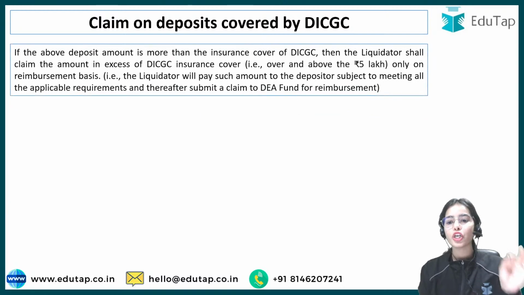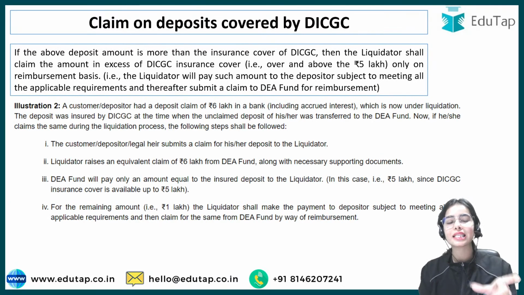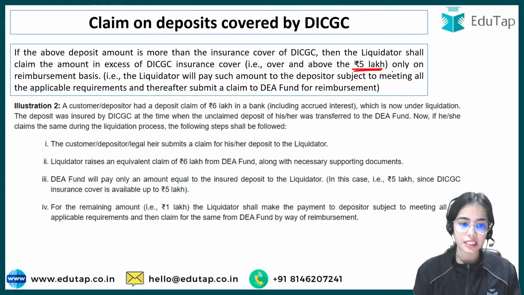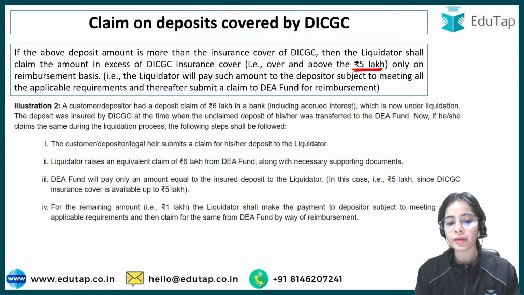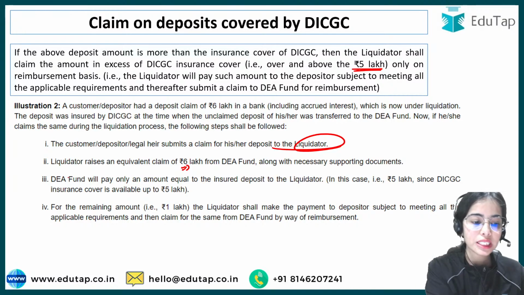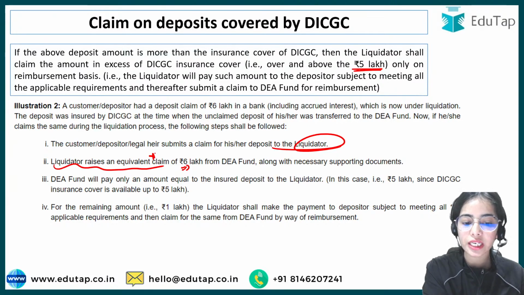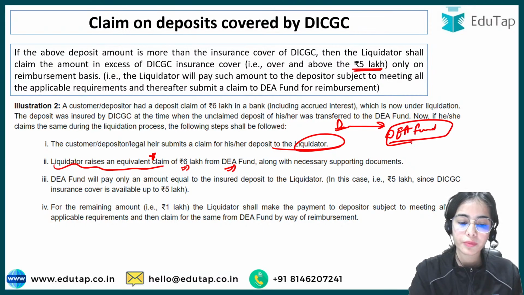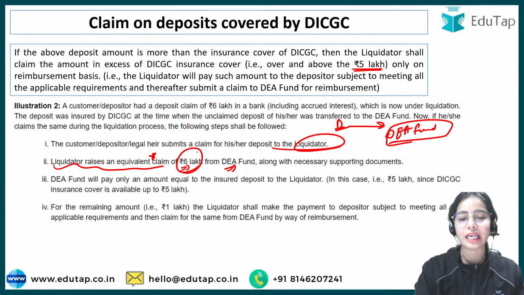But what if your claim is of 6 lakh rupees? Now only up to 5 lakh is covered by the DICGC. So if a customer, depositor or legal heir is claiming 6 lakh rupees from the liquidator, in this case the liquidator raises an equivalent claim, because your money should be in the DA fund. Your money has been transferred by the bank to the DA fund. So from the DA fund, 6 lakh rupees will be claimed.